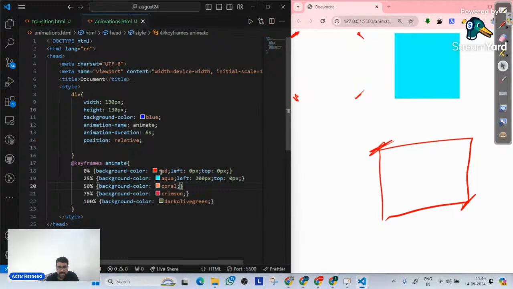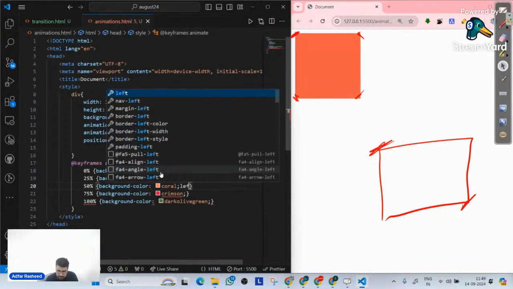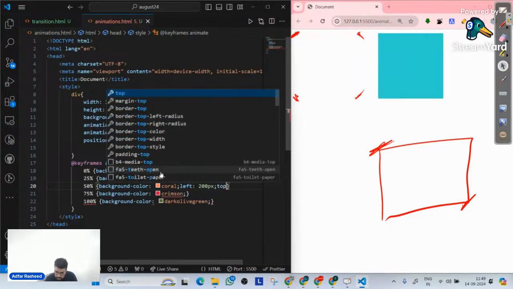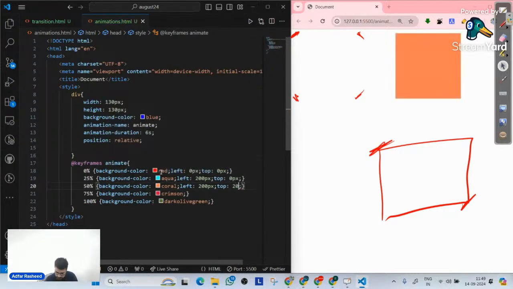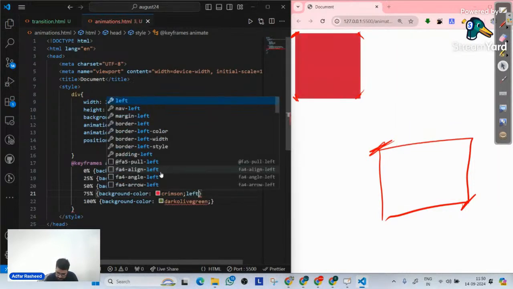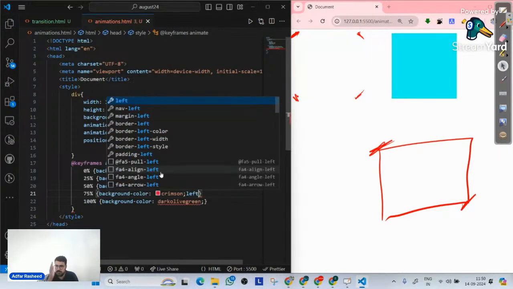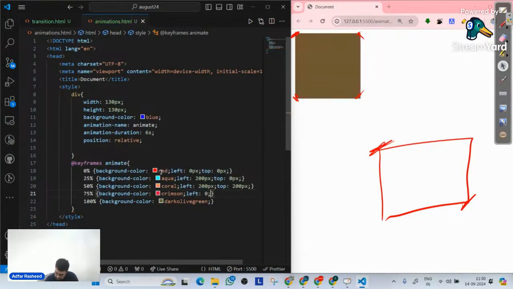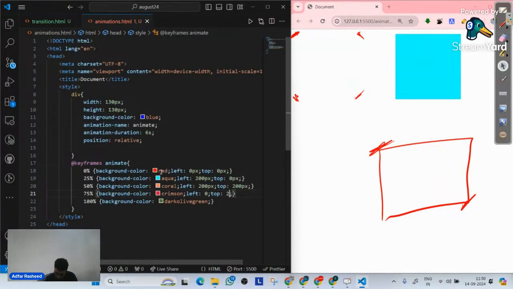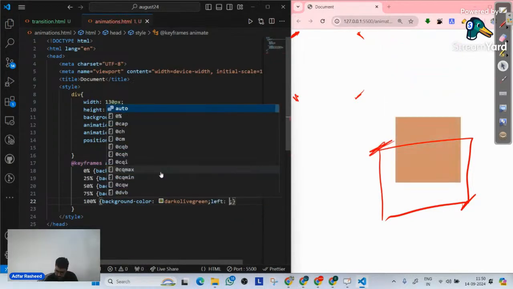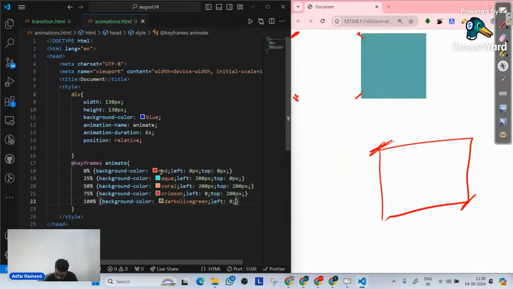Once my time is 50%, make the left 200 pixel and keep the top at 200 pixel. Done. And then when my element is at 75%, what we want now is to move from here to here. So left is 0, and my top is still 200 pixel. And then finally, left is 0 and top is 0.